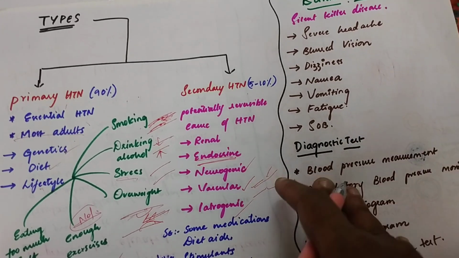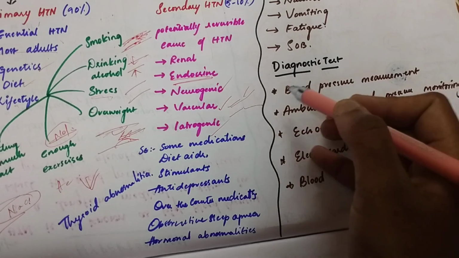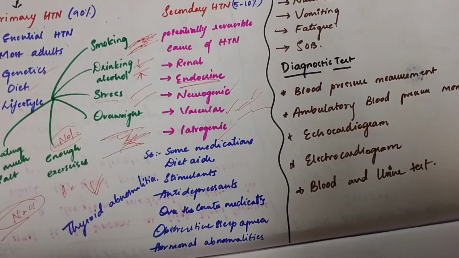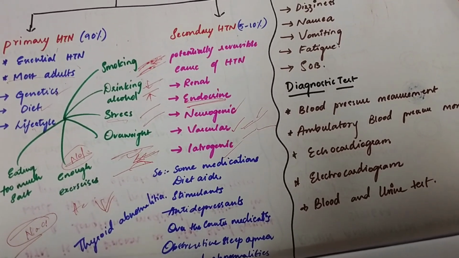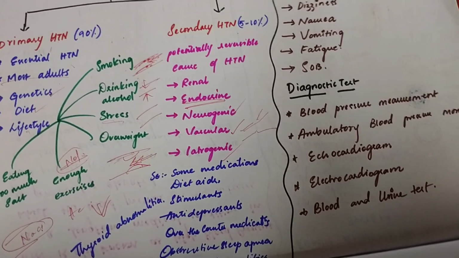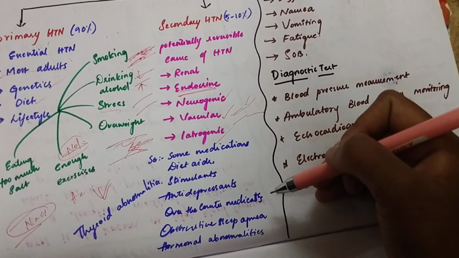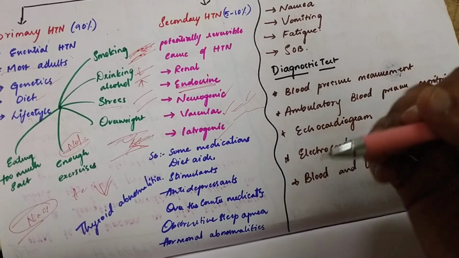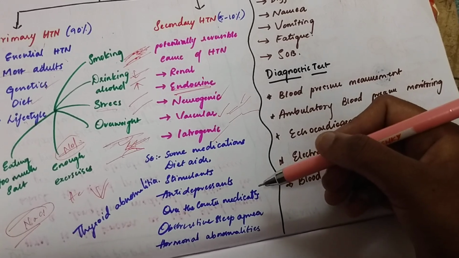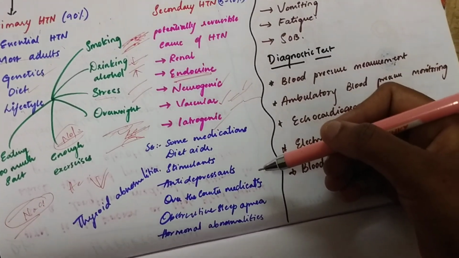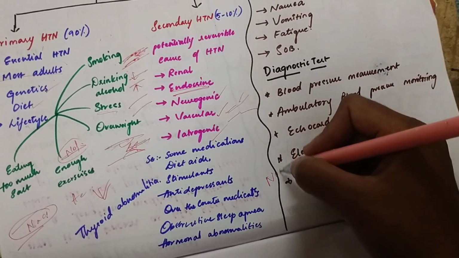Then sometimes we don't know the exact reason, and some medication side effects can also cause secondary hypertension. Then dietary patterns, and some stimulants like antidepressants may increase hypertension and lead to secondary hypertension. Then over-the-counter medications, and taking many medications continuously, can also lead to it. Then obstructive sleep apnea: when during sleep we are unable to breathe properly, the blood pressure will rise because of no oxygen supply.